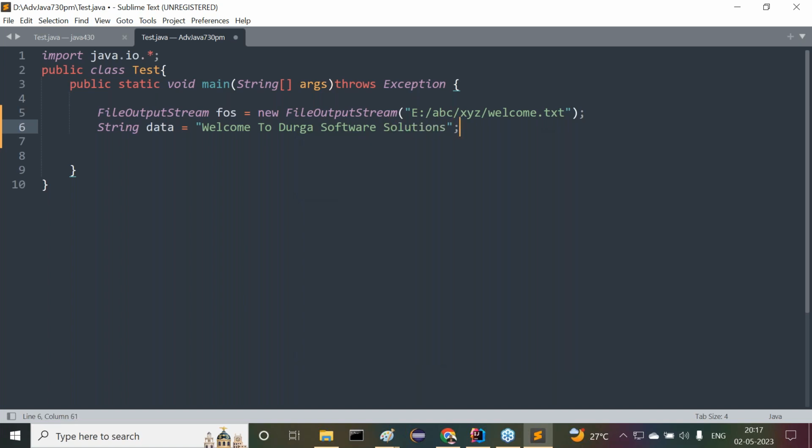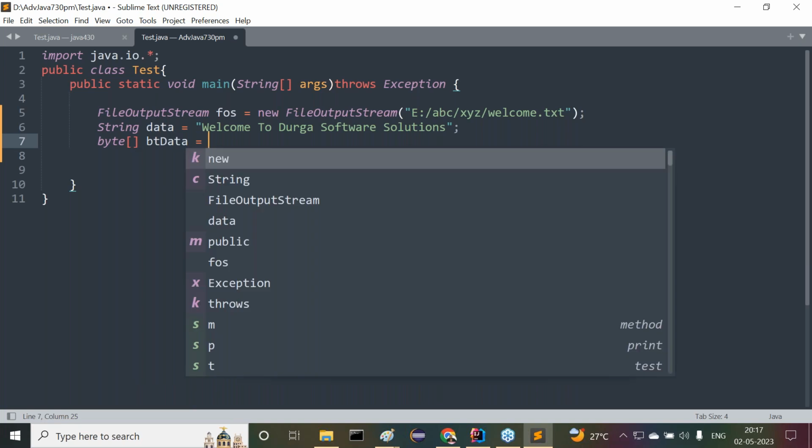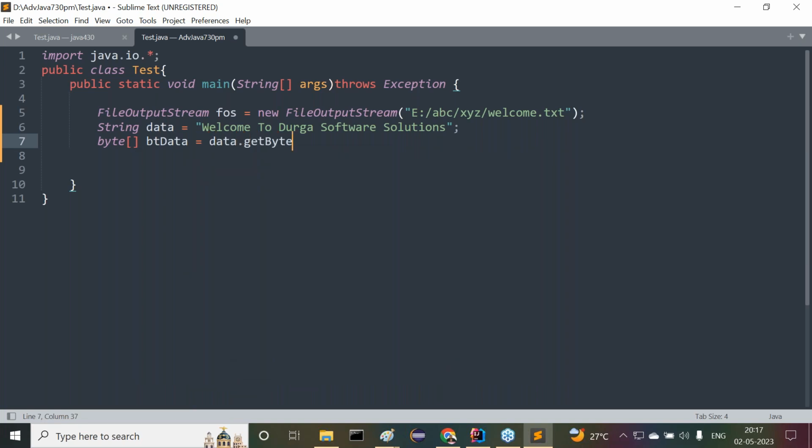For example, some message I created, but I'm unable to send this string data directly to the FileOutputStream. So I have to convert the string data into a byte array. Byte array btData is equal to data dot getBytes method. Okay, now data is available in the form of byte array.